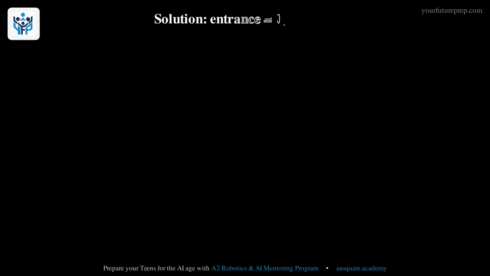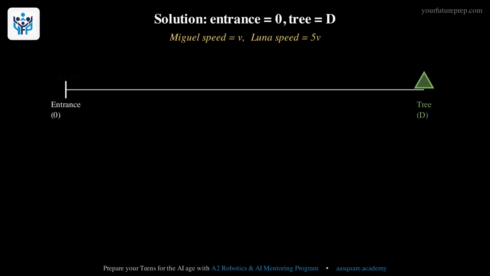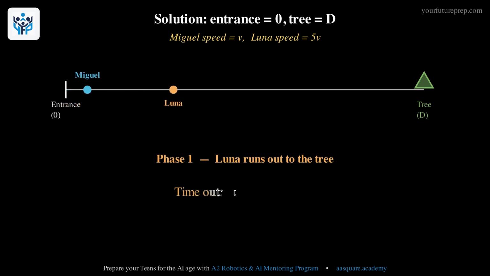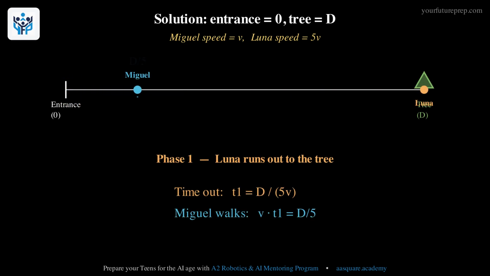Let's set the entrance at 0 and the tree at distance d. Say Miguel walks at speed v. So Luna runs at 5v versus Miguel's 1v. Phase 1: Luna runs out to the tree, a distance d, at speed 5v. That takes time d over 5v. In that same time Miguel walks v times that, which is d over 5. So Miguel is 1/5 of the way.